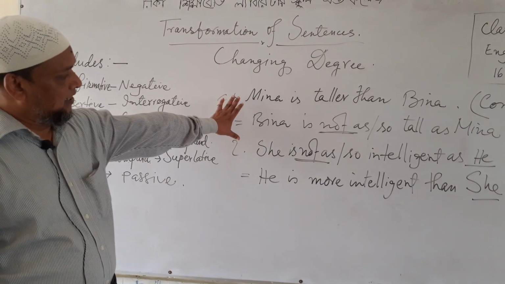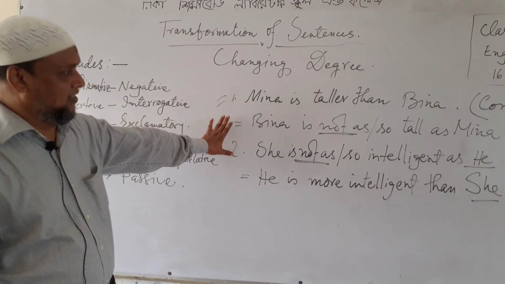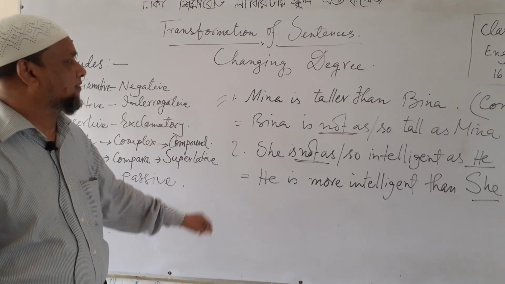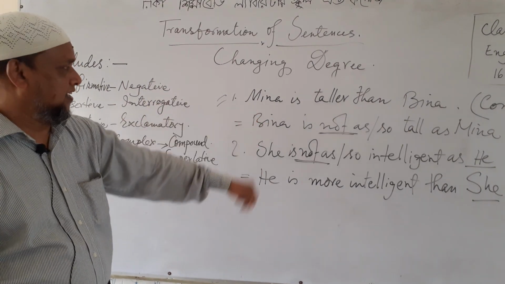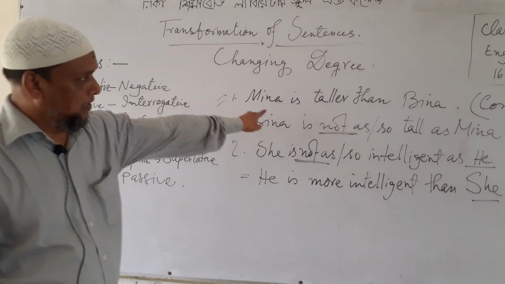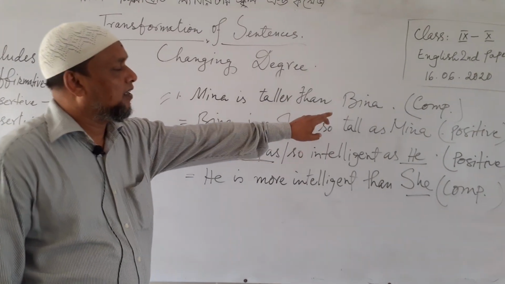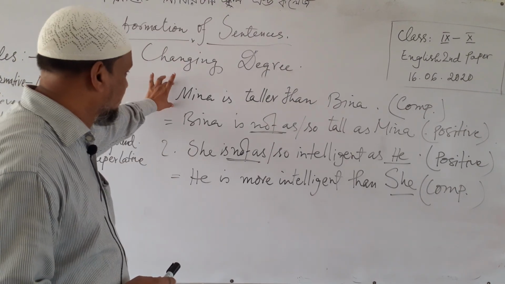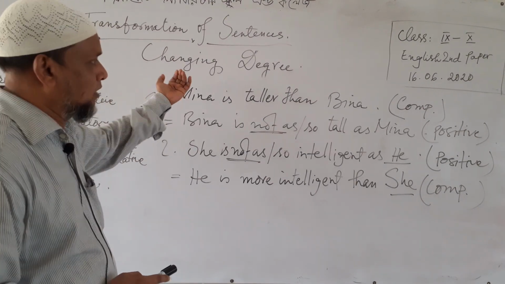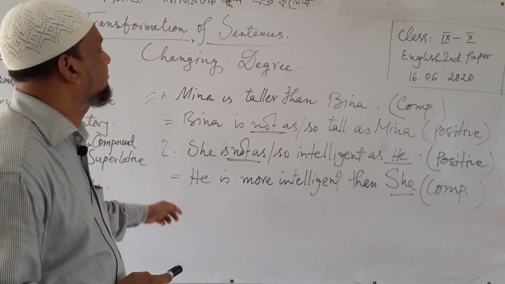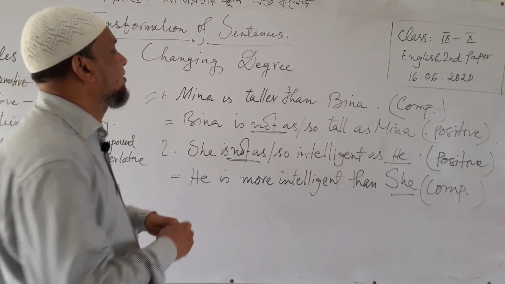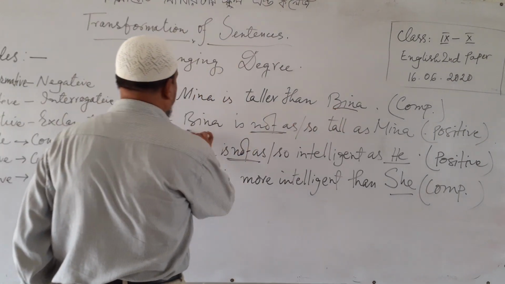Students, here there are two examples more for your better understanding. Look at the sentences. The first one is, Meena is taller than Veena. This is a comparative degree. This sentence is also affirmative. So if you are asked to make it positive, normally we use object to subject.